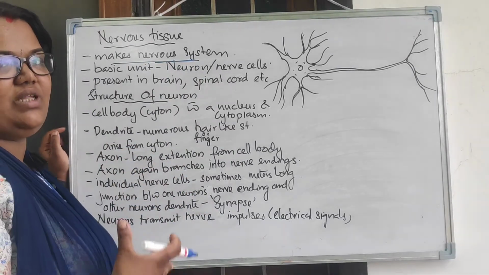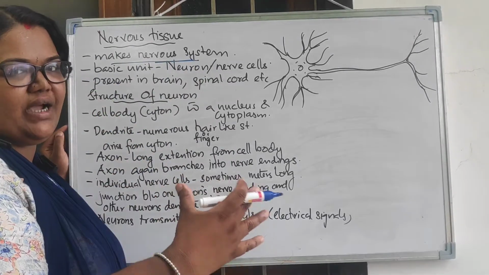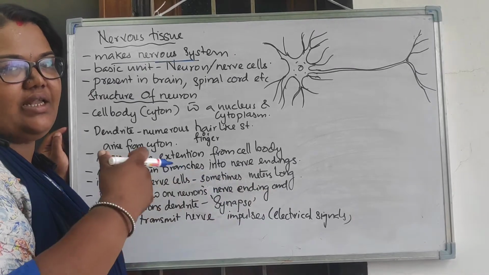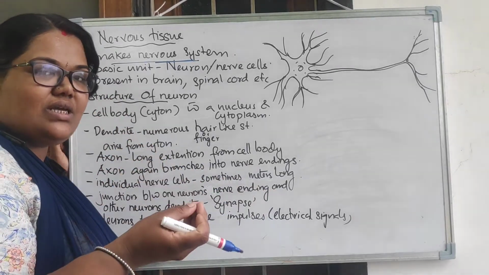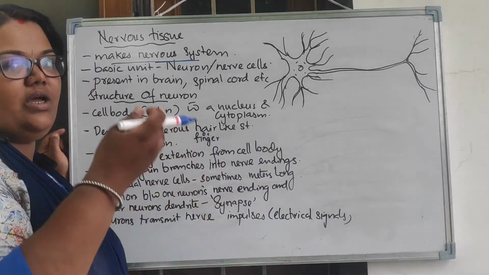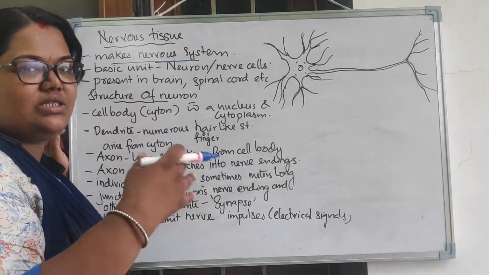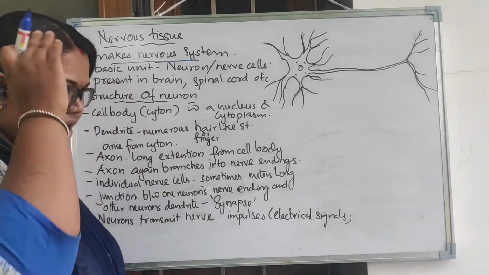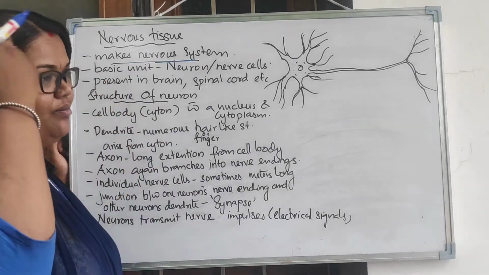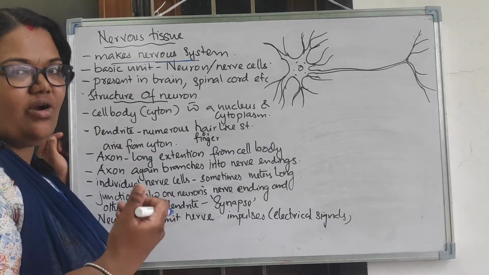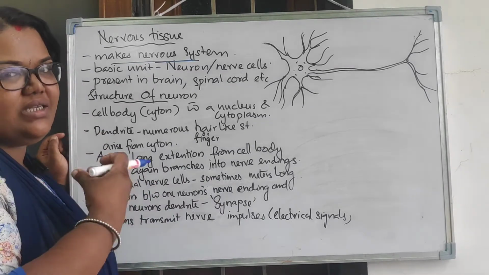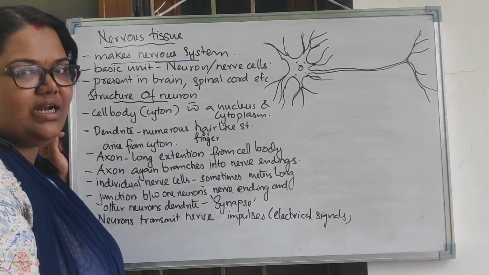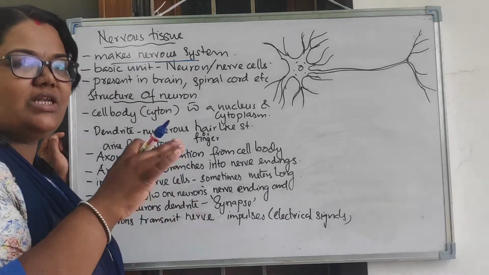In our nervous system, we have the brain, the spinal cord, the spinal nerves, and the cranial nerves. That means the nerves coming from the brain and spinal cord. ये सारी चीज मिलकर हमारे nervous system बनाती है, right? So what are the things? Brain will be there, spinal cord will be there. Brain से जो आ रही है वो nerves, that's called cranial nerves, and spine से जो आ रही है वो nerves, that's called the spinal nerves. So these all together form the nervous system.